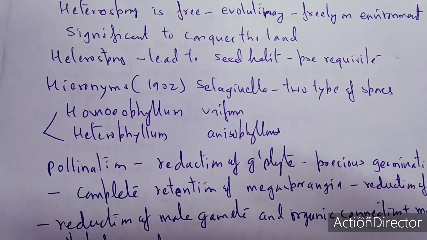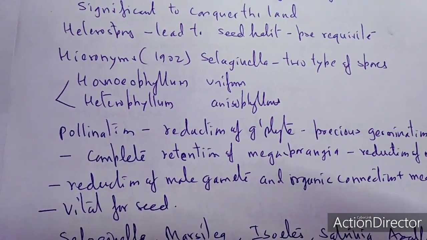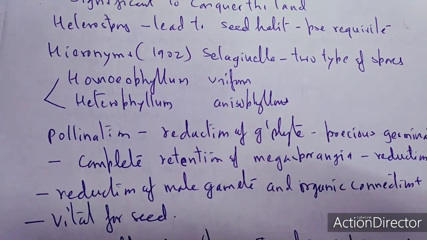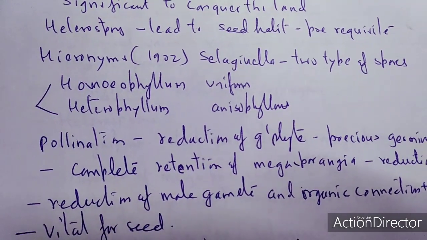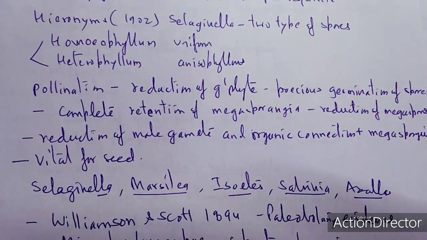Hofmeister in 1902 suggested that Selaginella has two types of spores, and there are two types of Selaginella, homophyllum as well as heterophyllum. Homophyllum means uniform leaves are there, and in heterophyllum an anisophyllous condition is there, with smaller leaves as well as larger leaves.